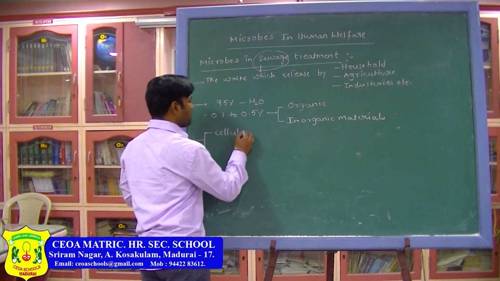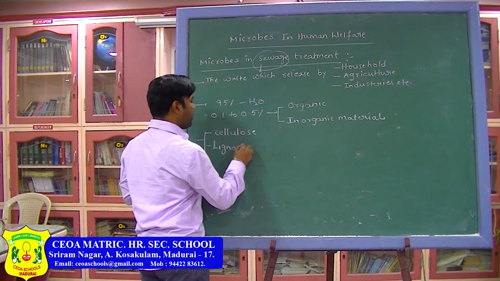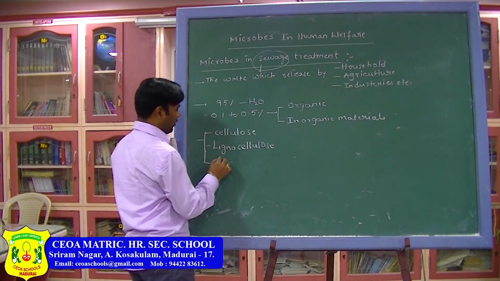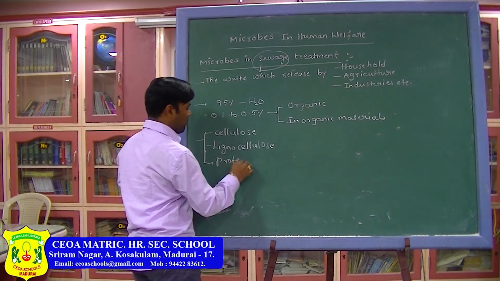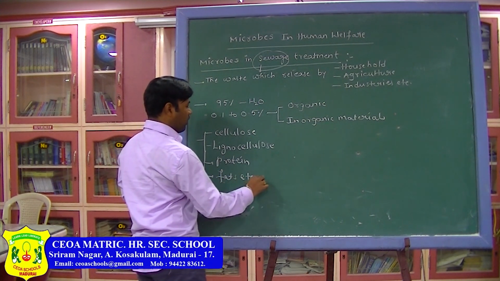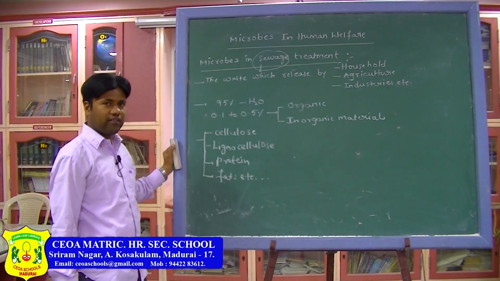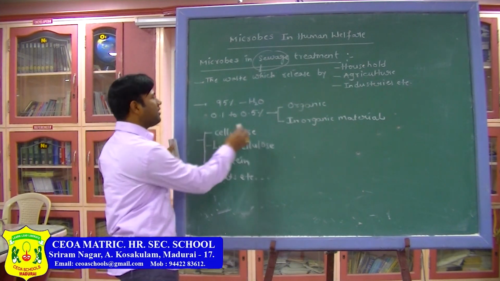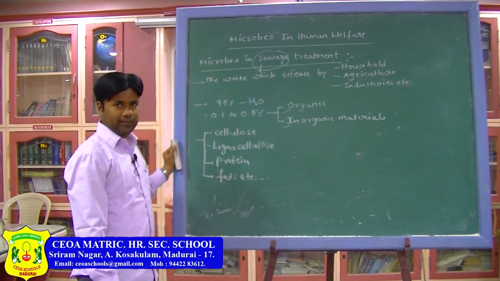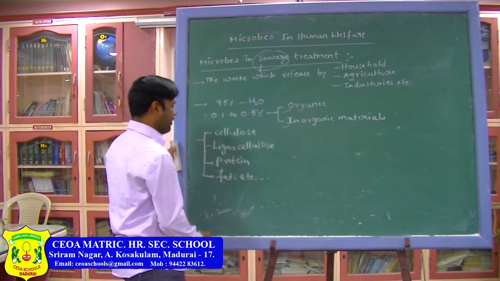Along with that, what else is present here? Cellulose, lignocellulose, protein, fats, etc. are present in the sewage. Along with that, organic and inorganic materials are also present. Debris, the dust and dirt, are also present.